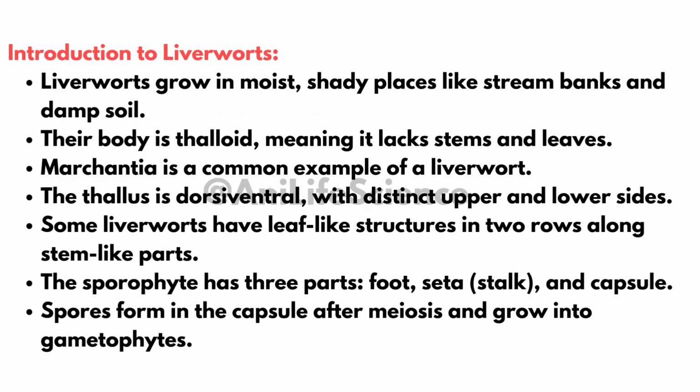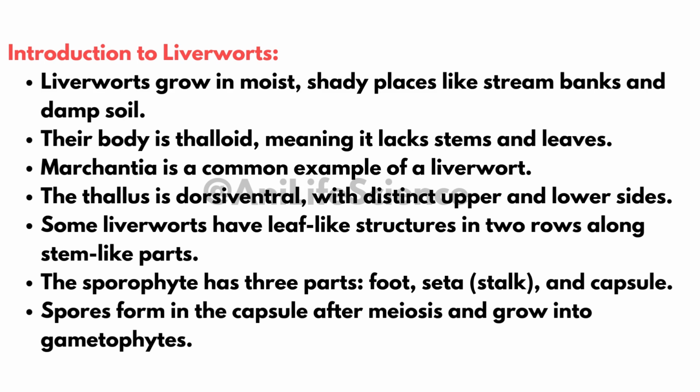Liverworts grow in moist, shady places like stream banks and damp soil. The body is thalloid, meaning it lacks true stems and leaves. Marchantia is a common example. The thallus is dorsiventral, with distinct upper and lower sides. Some have leaf-like parts arranged in 2 rows along stem-like structures.